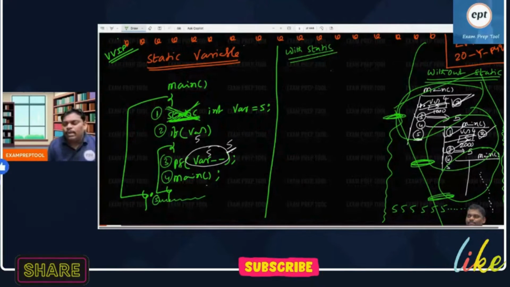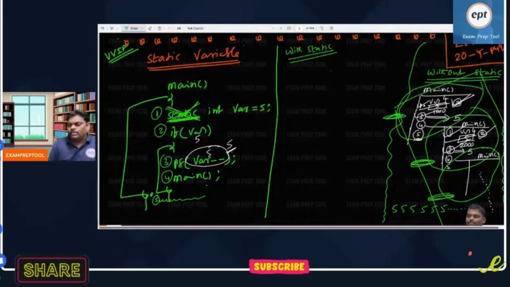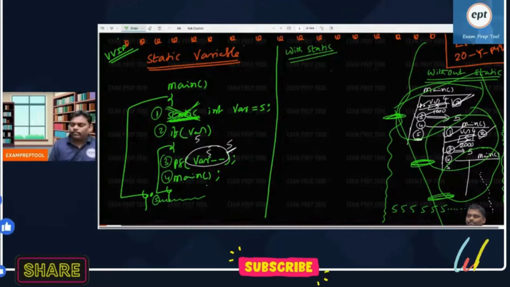A recursive program which is not stopping. What error is it? A runtime error. Why is it not stopping? You didn't write the return logic properly. It is a logical error, which is also called a runtime error.